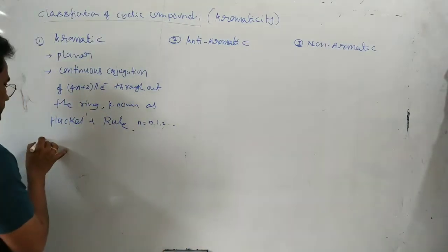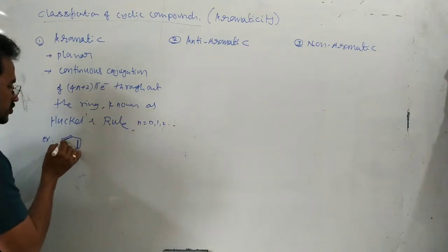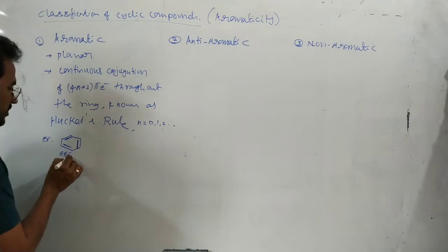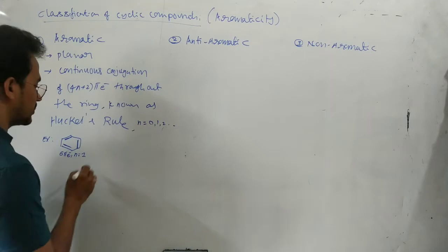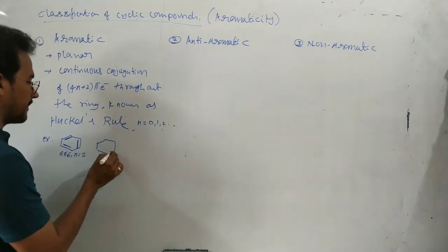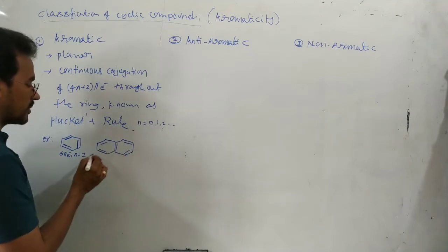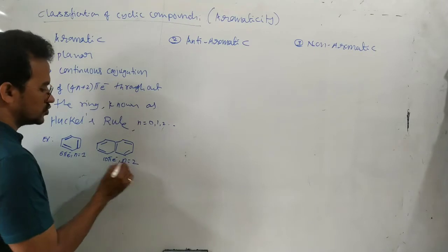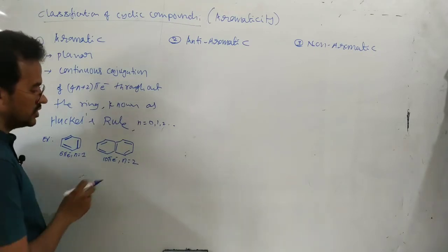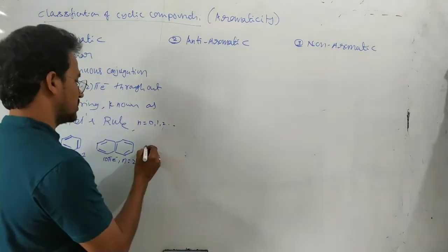For example, benzene. Benzene is an aromatic compound because here 2 pi, here 2 pi, here 2 pi: 6 pi electrons are involved in conjugation, and n equals 1. So this is an aromatic compound. Next, naphthalene. Naphthalene is also an aromatic compound. Here 10 pi electrons, n equals 2. That satisfies 4n plus 2 pi electrons, that means Huckel's rule.